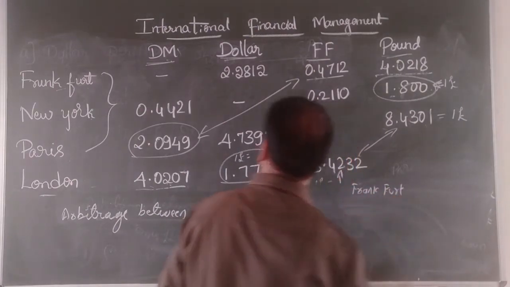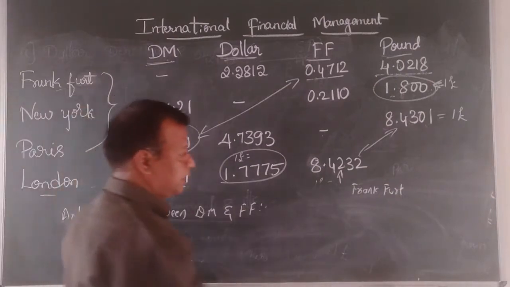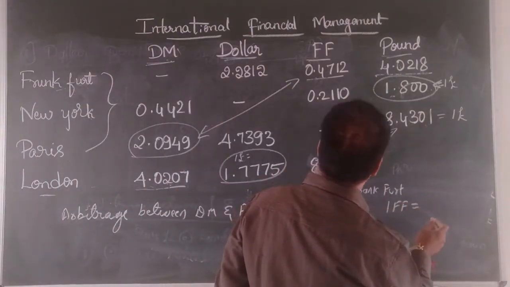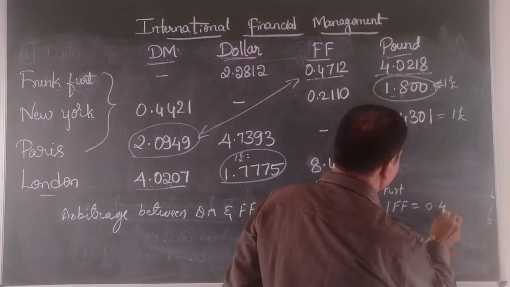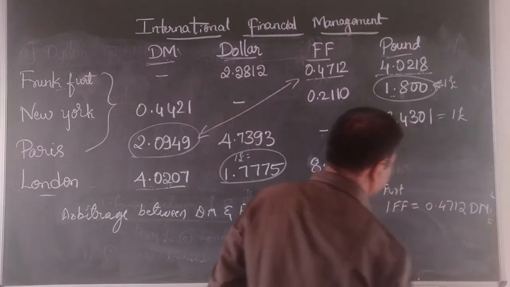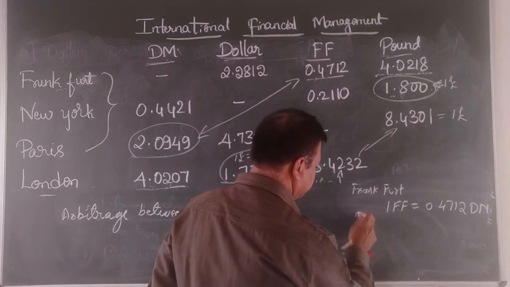What is the currency of Frankfurt? It's a DM. It has to be expressed in foreign currency. 1 French franc is equal to 0.4712 DM in Frankfurt.